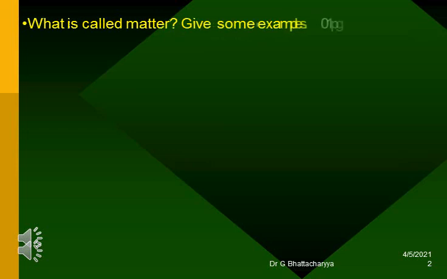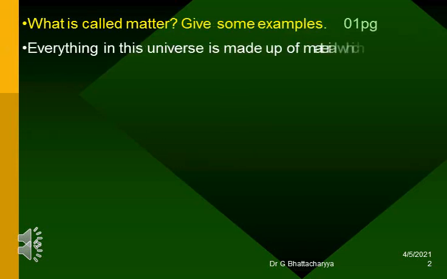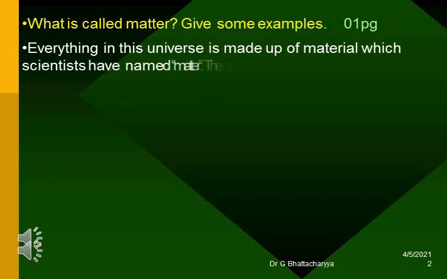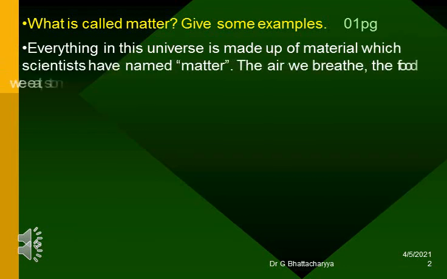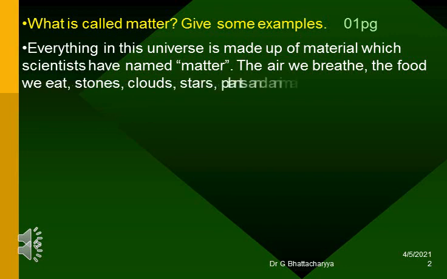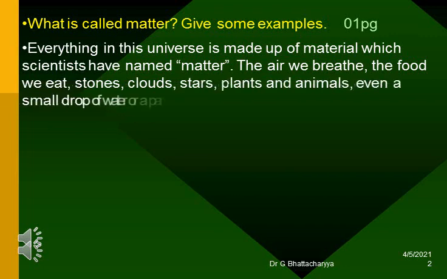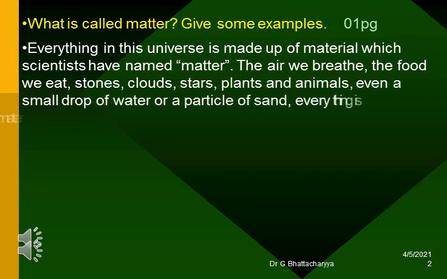What is called matter? Give some examples. Everything in this universe is made up of material which scientists have named matter. The air we breathe, the food we eat, stones, clouds, stars, plants and animals, even a small drop of water or a particle of sand, everything is matter.